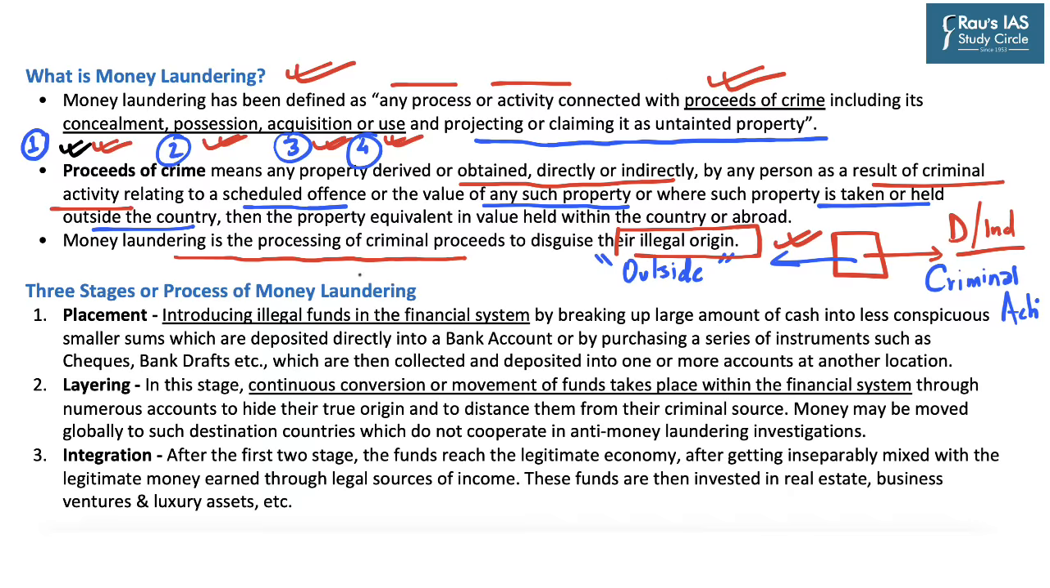Now, with respect to money laundering, there are 3 stages. One of the stages which has been referred to in the news was layering. This is the second stage. The first stage is placement, followed by layering, and the third stage is integration. Now, let us understand placement.